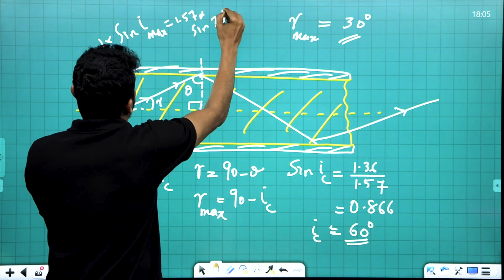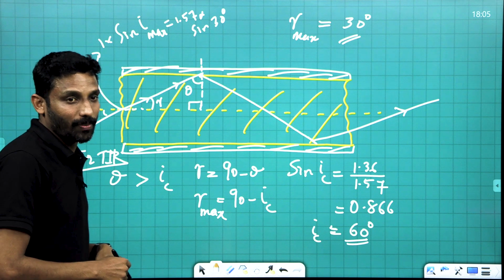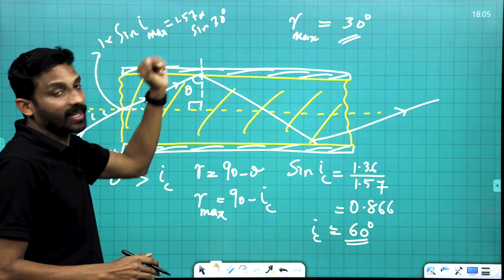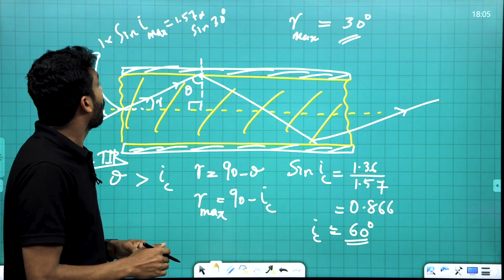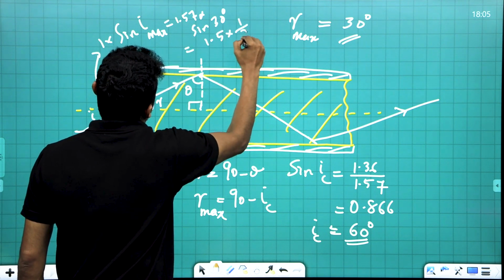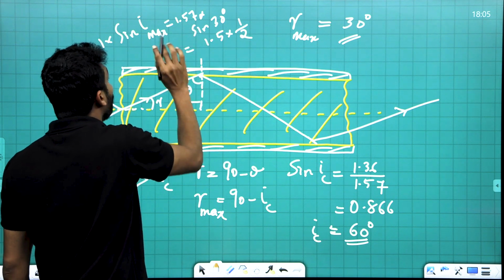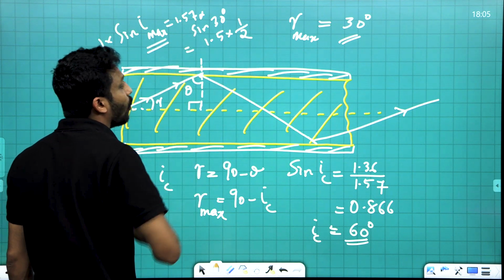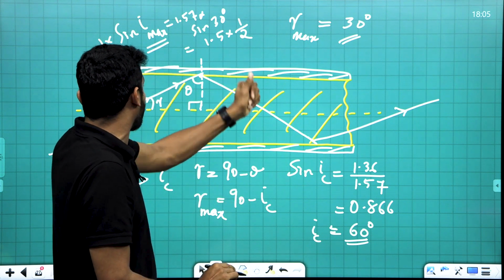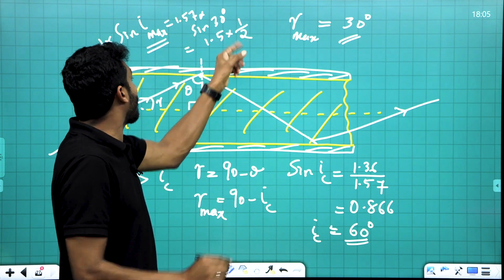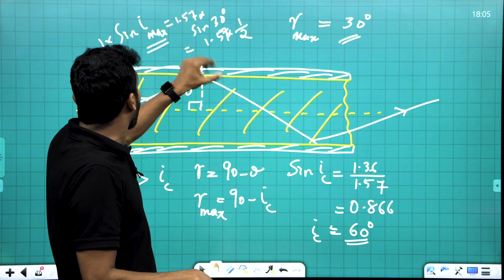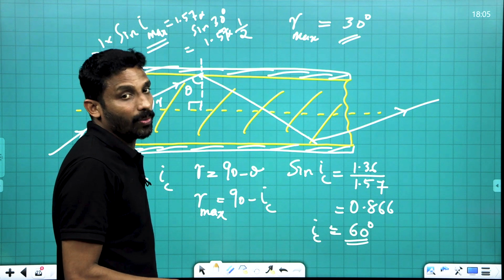R max is 30 degrees, and sine 30 is 1 by 2. So sine I max is 1.57 into 1 by 2. From this we get the I max value, which is nearly 52 degrees. You can easily get it: sine inverse of 1.57 divided by 2 is the I max value.